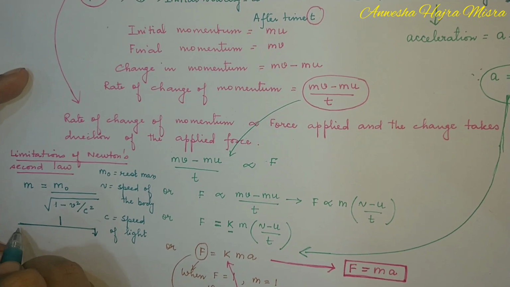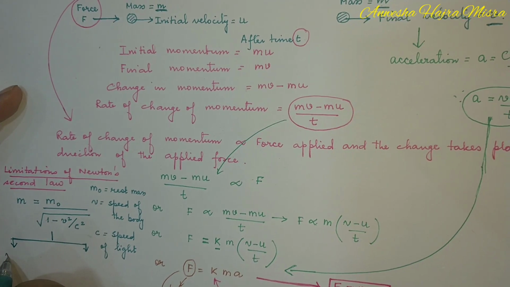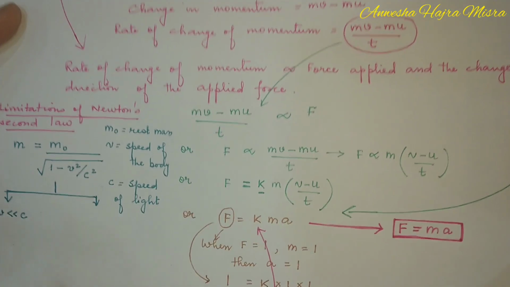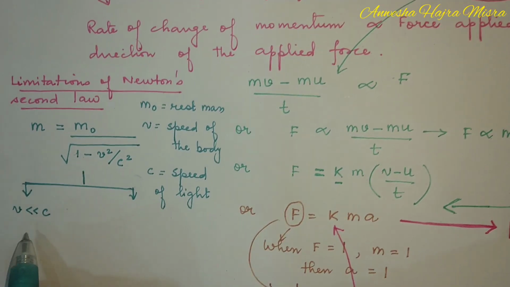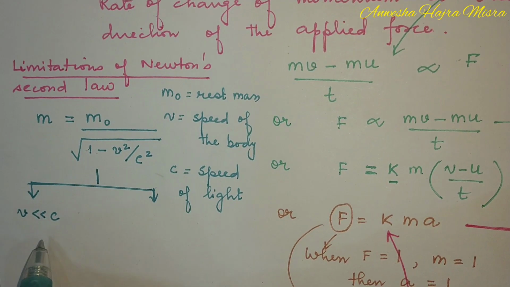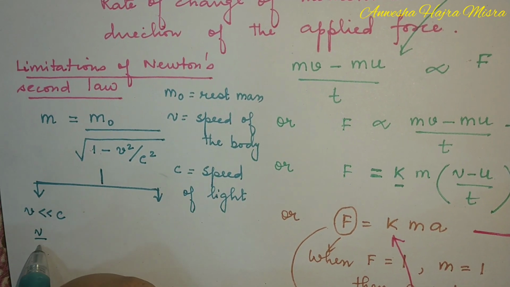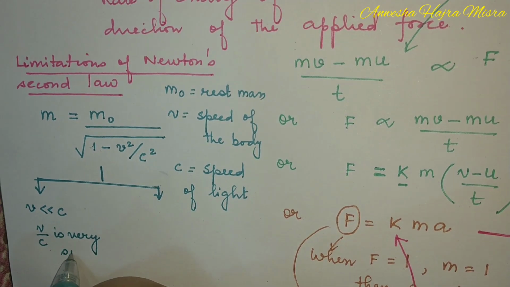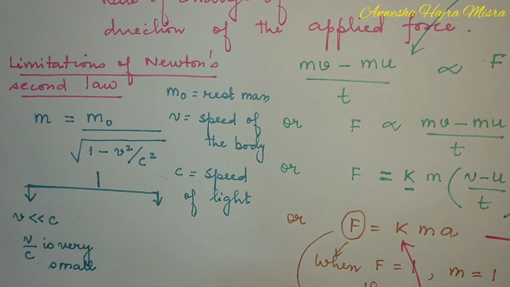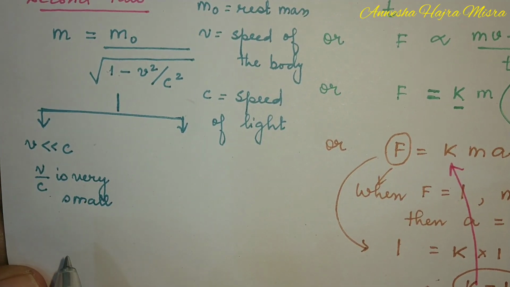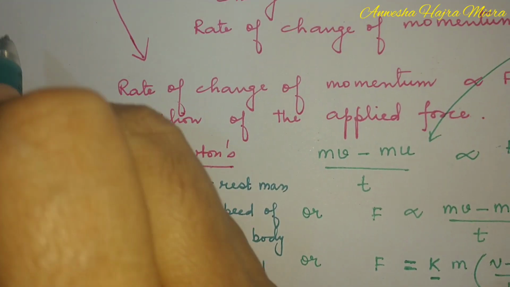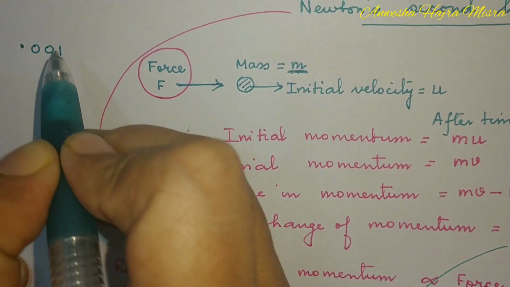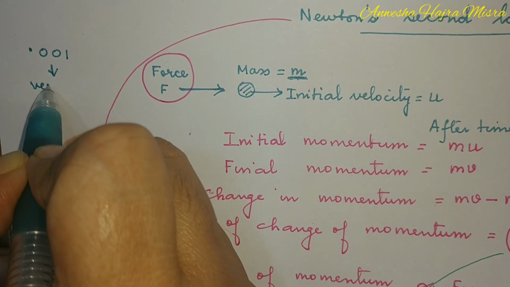Now children, if you assume that the speed of the body is much less than the speed of light, then v by c is very small. And when you square a small quantity, say for example children, you have a number 0.001. This is very small.